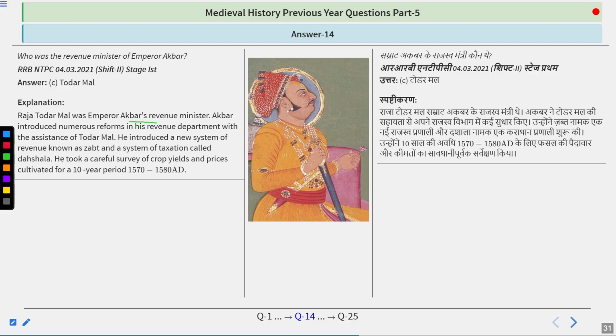Raja Todarmal was the Emperor Akbar's revenue minister. Akbar introduced numerous reforms in his revenue department with the assistance of Todarmal. He introduced a new system of revenue known as Zabti or Zabt system and a system of taxation called Dahsala. He took a careful survey of crop yields and prices cultivated for the 10-year period 1570 to 1580 AD. And that is how he introduced the Zabti system. And particularly Raja Todarmal was also the revenue minister of Sher Shah Suri. Remember that as well.